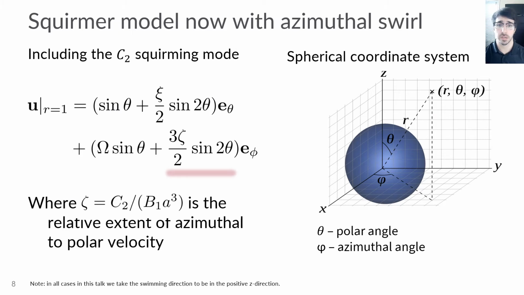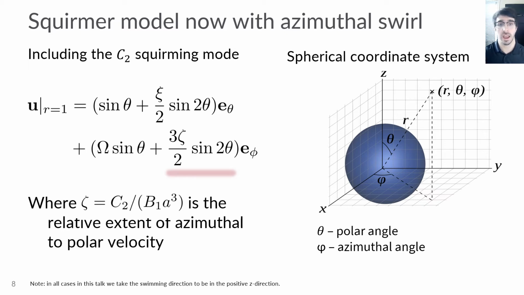As I mentioned earlier, we wanted to use the Squirmer model to capture the flow created by E. coli. To do this, we now include one of the azimuthal squirming modes, which gives rise to a new slip velocity. Our new term, highlighted in red, introduces a new dimensionless group zeta, where zeta is the ratio of this new azimuthal mode to the first polar squirming mode B1, and essentially measures the relative extent of azimuthal flow around the swimmer. Well, what does the C2 mode look like?